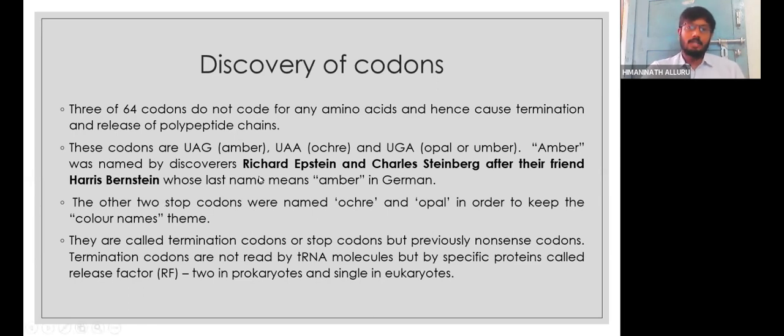These three scientists experimentally proved which the stop codons are, and they gave the names based on colors, and it is also their surnames. For UAG they gave Amber, for UAA they called Ochre, and for UGA they called Opal or Umber.